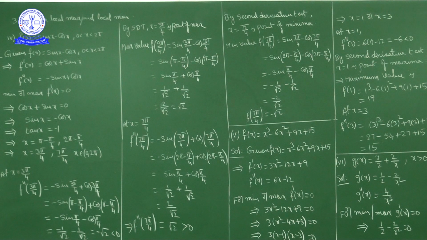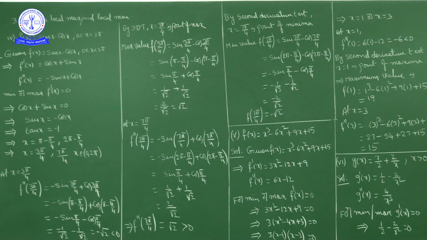Now for minimum or maximum, f dash of x equal to 0. So by writing f dash of x equal to 0, what do we get? Cos x plus sin x equal to 0. So sin x equal to minus cos x. If you write cos x this side, sin x by cos x equal to minus 1. Nothing but tan x is equal to minus 1. But tan is negative in second quadrant and fourth quadrant.